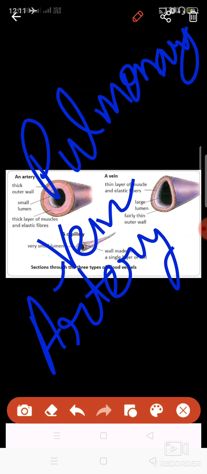The pulmonary vein always carries the pure blood from the lungs to the heart, and the pulmonary artery always carries the impure blood from the heart to the lungs. So these are the exceptions among veins and arteries. Otherwise all the arteries carry the pure blood and all the veins carry the impure blood.